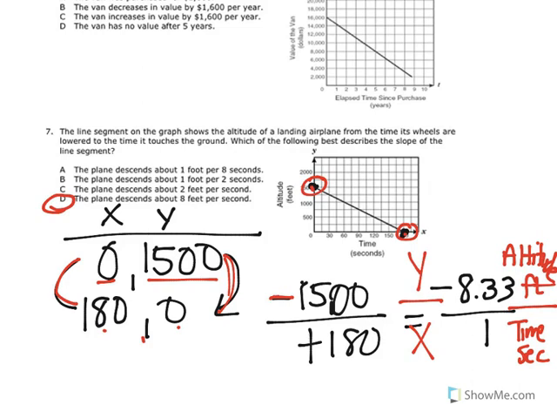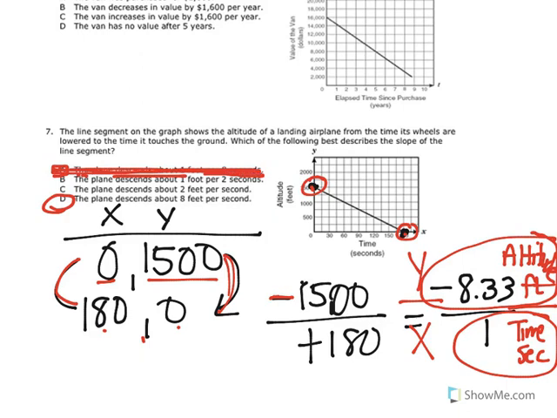This is altitude in feet, so negative 8 is the feet, and 1 is the second. Letter A is there to throw you off, because it says the plane descends 1 foot every 8 seconds, which is the opposite. The correct answer was D, because it's going down 8 feet per 1 second, not the other way around.